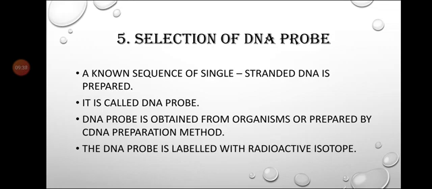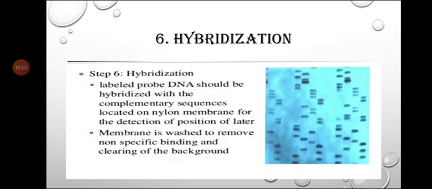Next step is selection of the DNA probe. A known sequence of single-stranded DNA is prepared, and that is called a DNA probe. The DNA probe is obtained from the organism or prepared by the cDNA, complementary DNA, preparation method. The DNA probe is labeled with a radioactive isotope. Then the sixth step is hybridization.